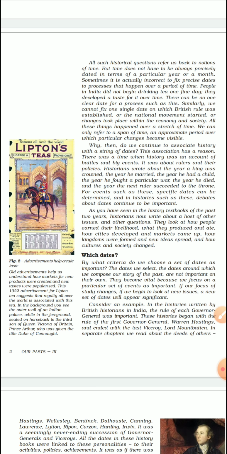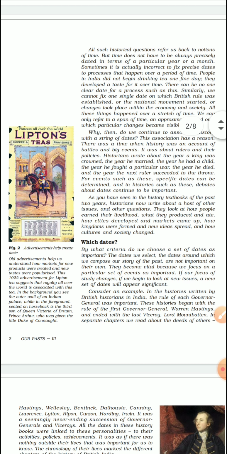As I told you in the previous para, it's not the date which makes the event special, it's the event or the incident which makes the date special and important. So 15th August 1947, what is it? It is our Independence Day. This is how it becomes important for us.